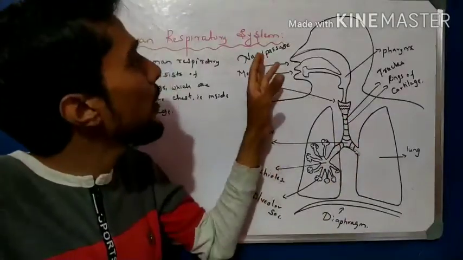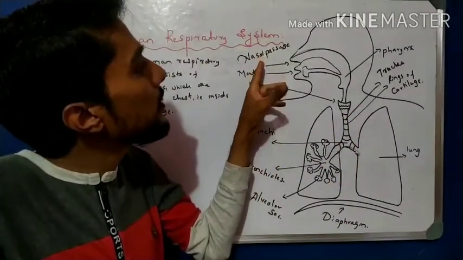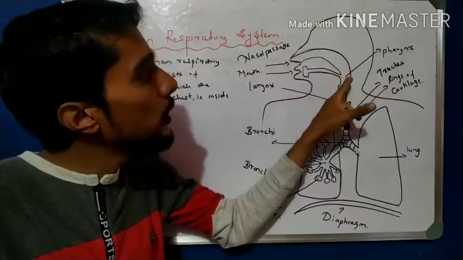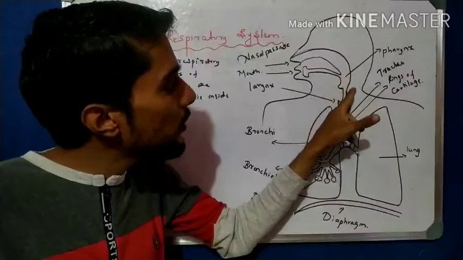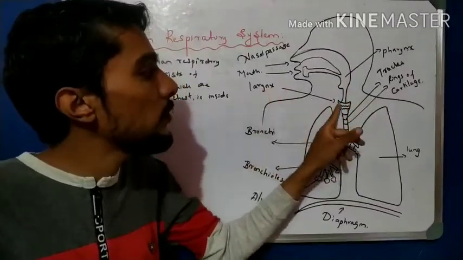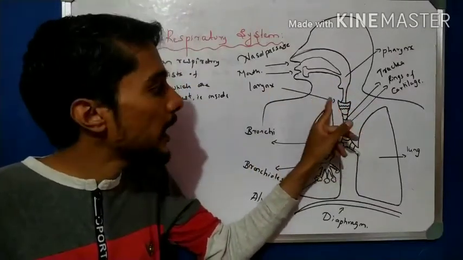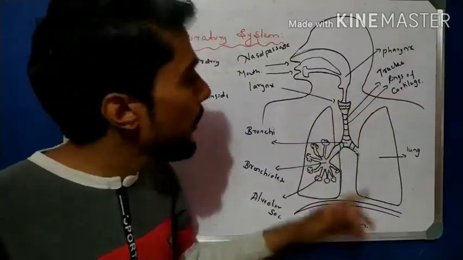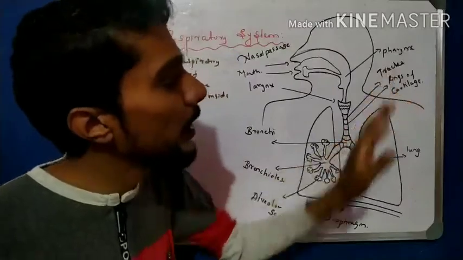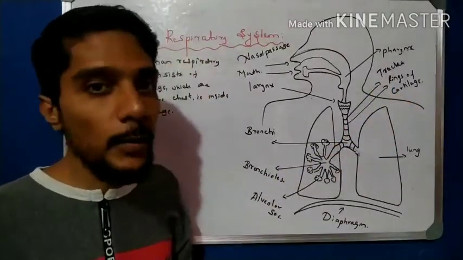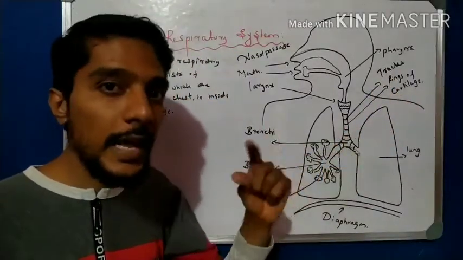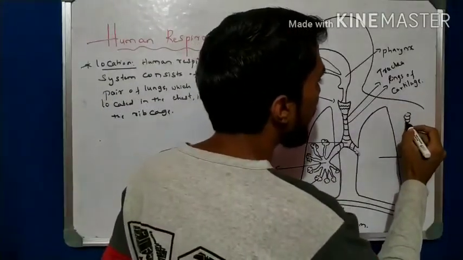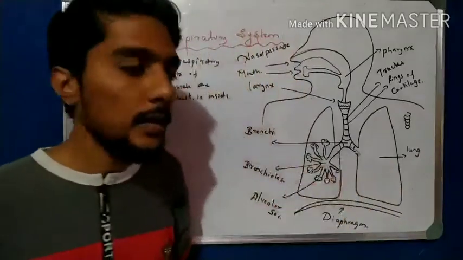So the first point is the nasal passage or nostrils, through which air enters into the pharynx. Then from the pharynx it comes to the larynx, which we call the sound box, and then it enters the trachea, the windpipe. You observe that the trachea has rings of cartilage. They are ring-like structures.